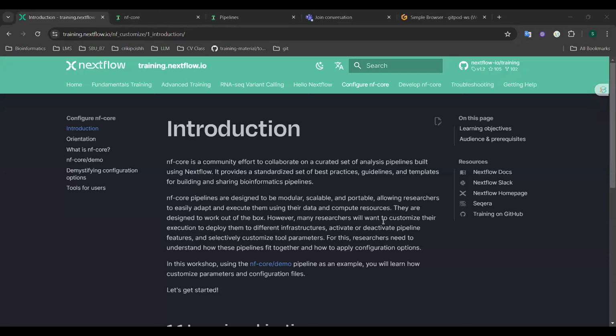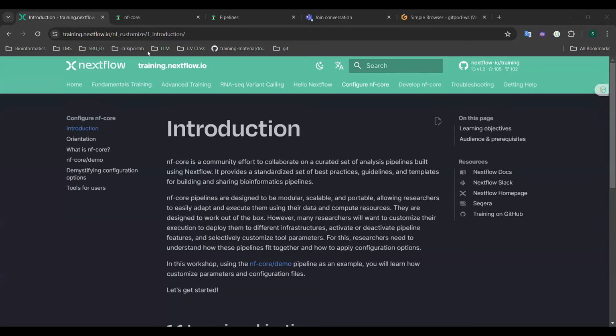All right, hello everyone, and today we will be learning about the NF Core pipeline framework and how to run a demo pipeline using Nextflow. The NF Core project is a community effort to collect a curated set of analysis pipelines built using Nextflow.